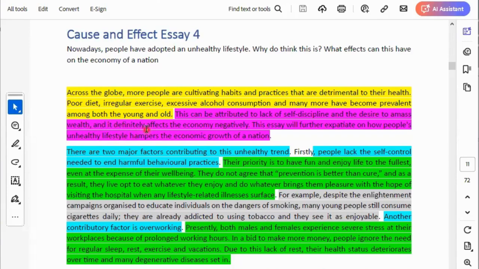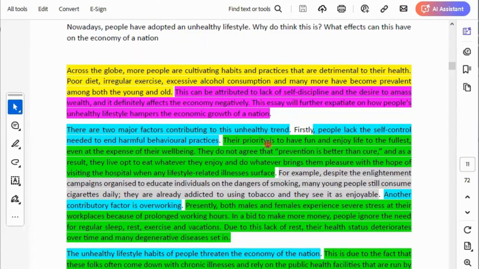And it definitely affects the economy negatively. So this person tells us that this practice, unhealthy lifestyle, will affect the economy how? Negatively. Now look at the next thing. This essay will further expatiate on how people's unhealthy lifestyle hampers the economic growth of a nation. Thesis.